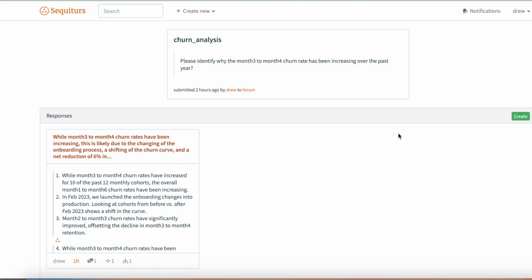Now in Sequiturs AI, we flip that model on its head and lead always with reasons. Each reason is supported by evidence or analysis. And this focuses the analysis and the presentation overall on the conclusion, the next step in responding to this prompt.